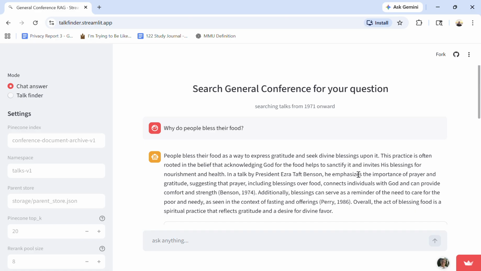Rather than chunking by talk or by paragraph in every single talk, I've split it into two groupings. I've made my own parent chunks that are fixed size in tokens, and then I've further split those parent chunks up into child chunks. There are about 8 child chunks per parent chunk, and the reason is vector search.